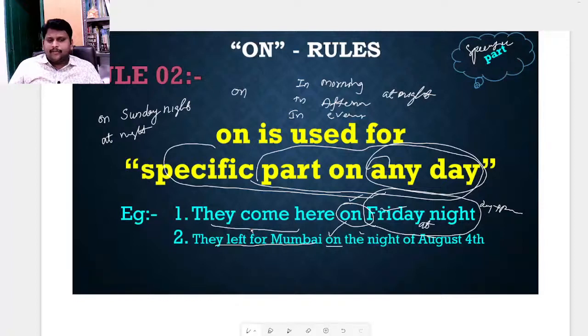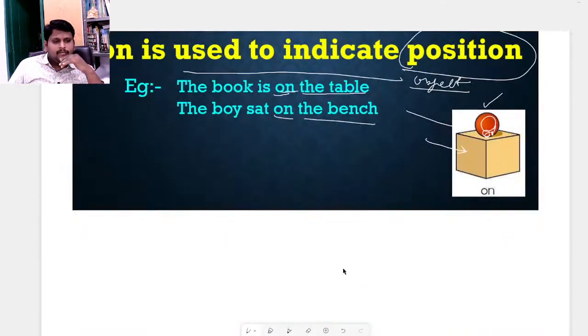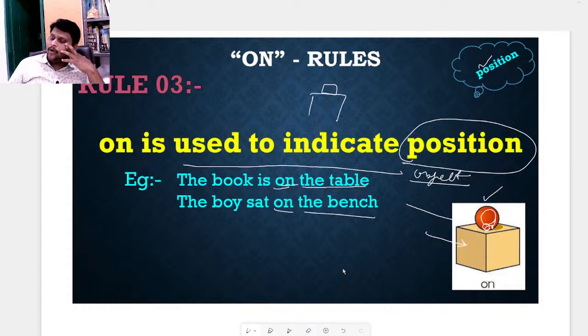On is used for a specific part of a day. I have already mentioned Friday night, Sunday morning, Saturday night. We have a party on Sunday evening. We have a test on Sunday morning.